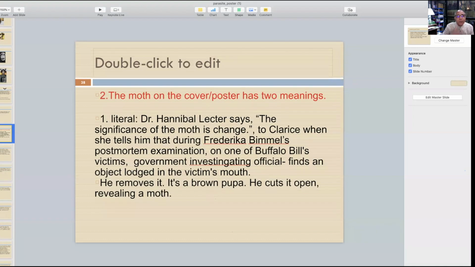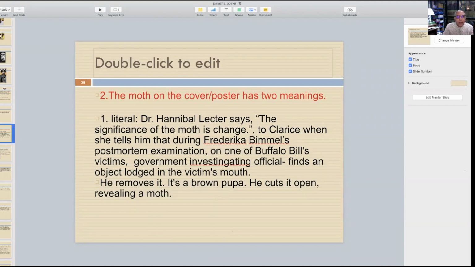I will explain now. The moth on the cover poster has two meanings. Meaning number one is a literal meaning. Dr. Hannibal Lecter says that the significance of the moth is change, when Clarice tells him that during the postmortem examination of one of Buffalo Bill's victims, a government investigating official finds an object lodged in the victim's mouth. He removes it, it's a brown pupa, he cuts it open, revealing a moth. So that is a physical connection in the entire film.